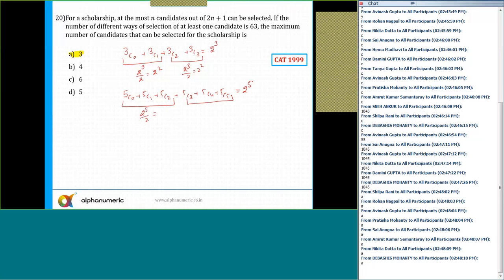I'll divide the total sum into 2 equal parts. That is equal to 2 raised to power 4. And this will also be 2 raised to power 5 by 2, which is 2 raised to 4. And so on. In this case, the total number of candidates is 2n plus 1.